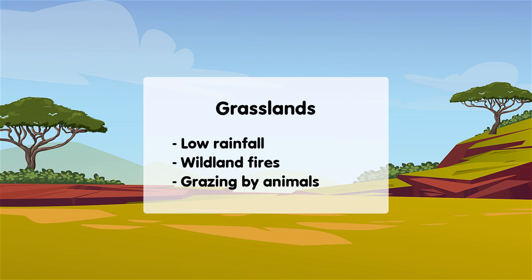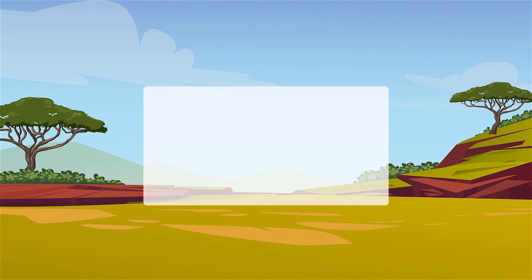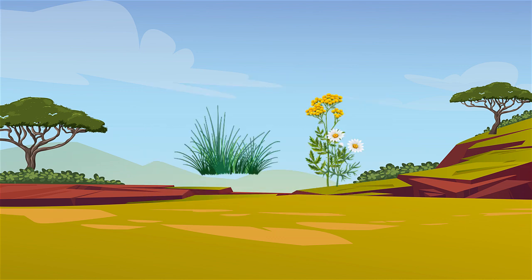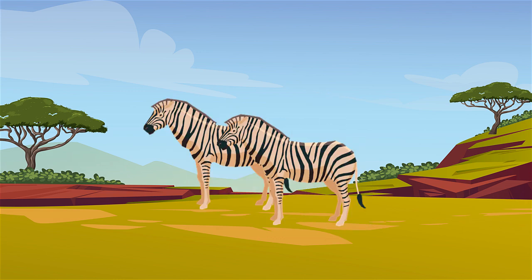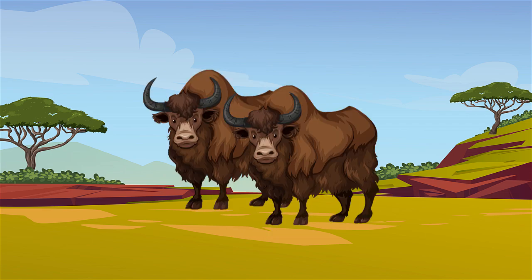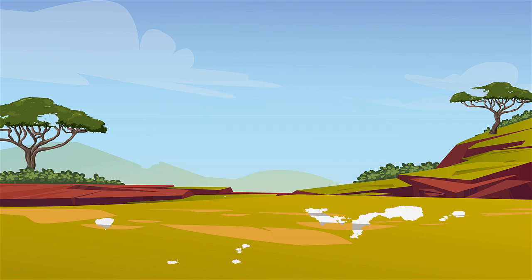Grassland habitats can be found all over the world. Grasslands, wide expanses of land, are filled with low-growing plants such as grasses and wildflowers. Animals and plants that live on grasslands are elephants, lions, zebras, giraffe, bison, and rhinoceros.